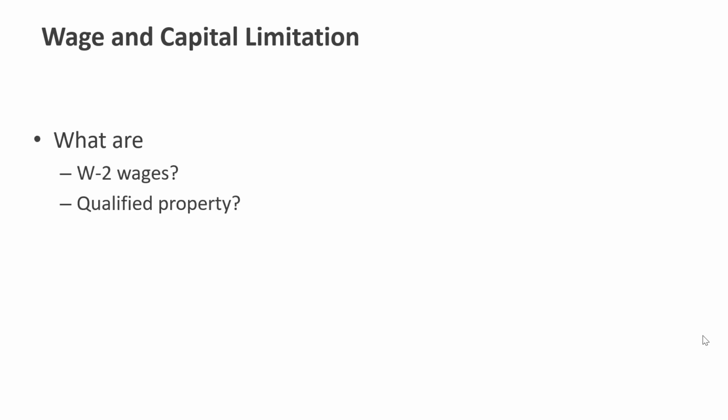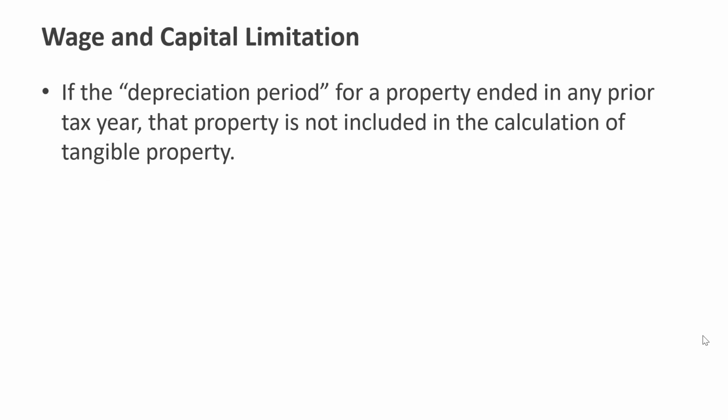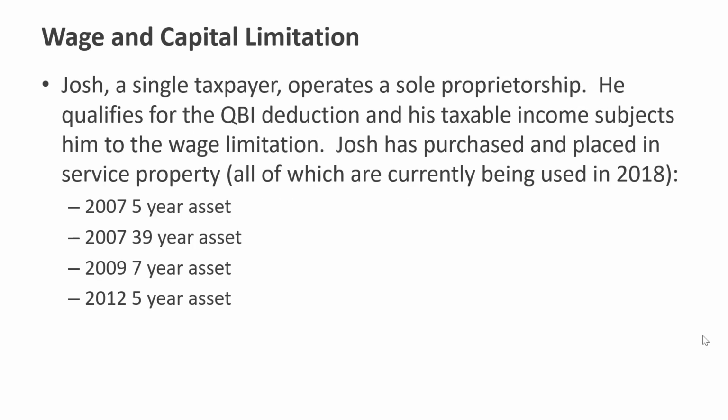Okay, so let's scroll back and look at this calculation again for a second. The W-2 wages, that's pretty straightforward. You just take a strict percent. This unadjusted basis of qualified property implies that it is the cost value, so we do not reduce it for any depreciation expense. And to be qualified, the property has to be within its depreciation period. That depreciation period ends on the later of 10 years or the last day in the last year of the property's regular depreciation.